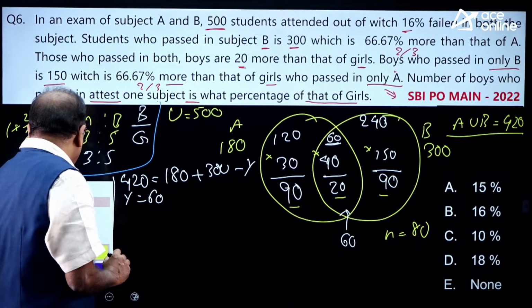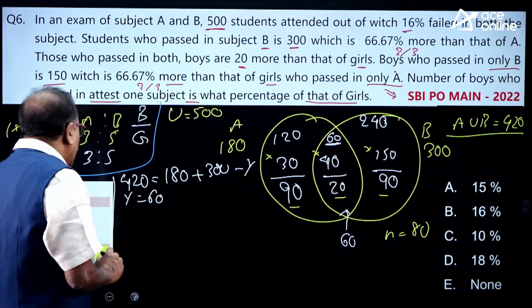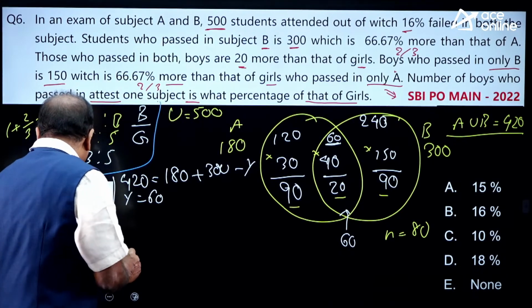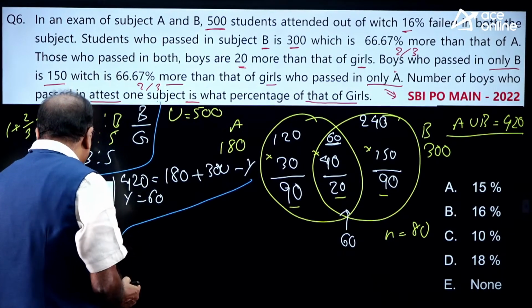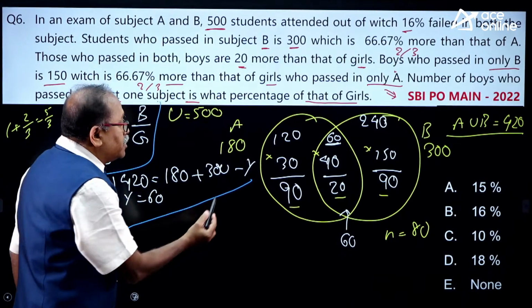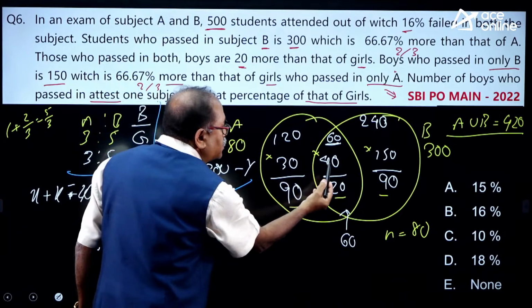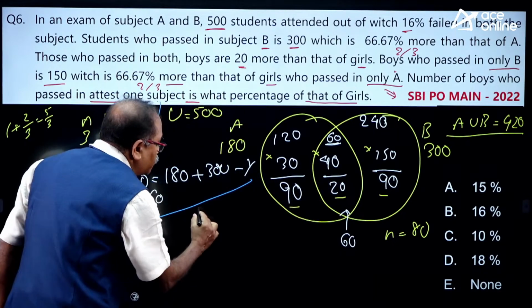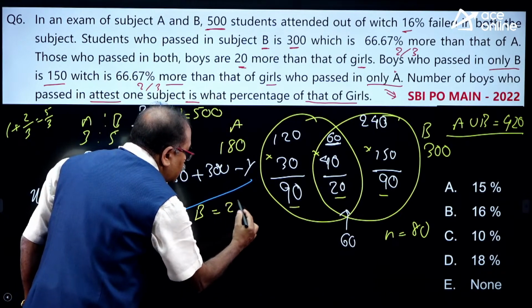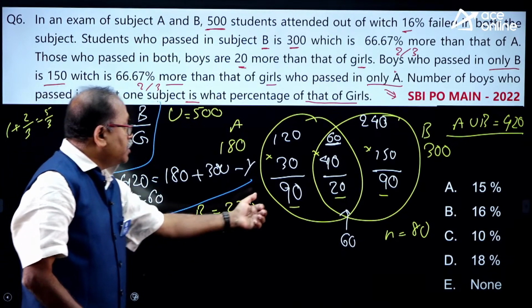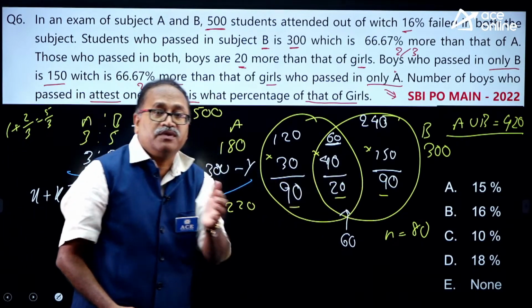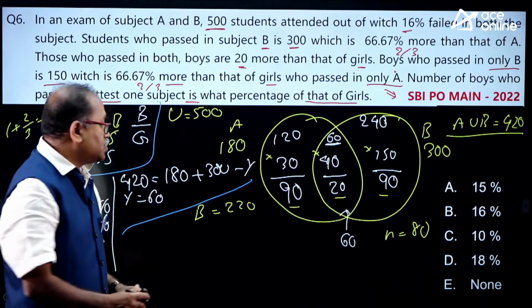So I will answer this question here, and this part is over. In the final part, what is the number of boys? That is 70 and 220. Number of boys is 220. What is the number of girls? The number of girls is 90 plus 90, 180 plus 20 is 200.